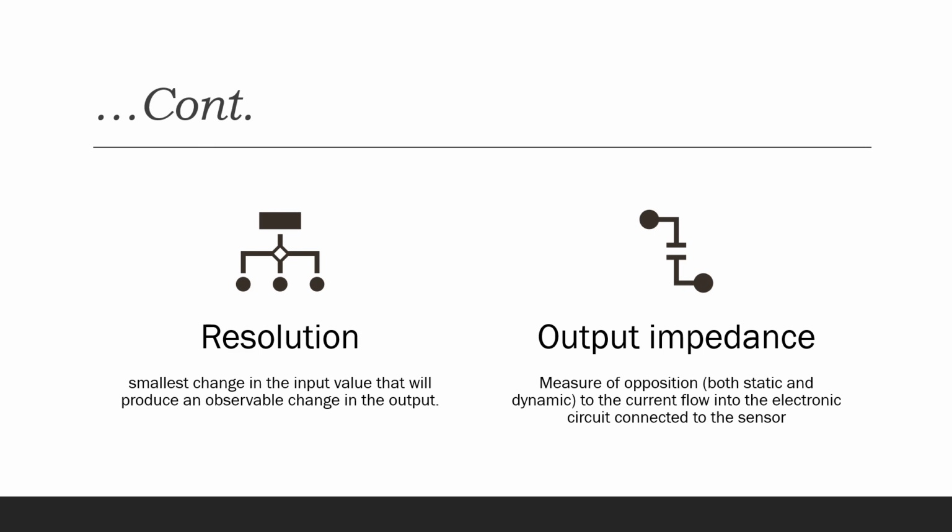Now, we know that the transducers and sensors produce an output signal in correspondence to the change in input value. Now, this output signal will be transferred to a circuit or a microprocessor for further processing. However, there will be an associated resistance for the flow of this current or signal into the next circuit. Now, this value is known as the output impedance. It is the measure of opposition to this current flow or signal flow to the adjacent circuit.